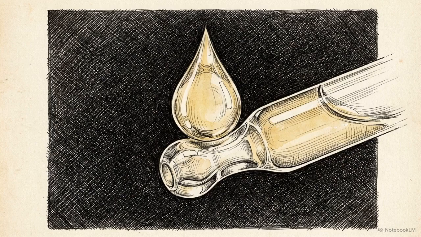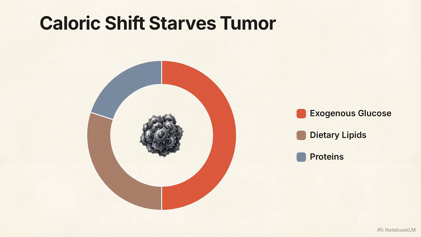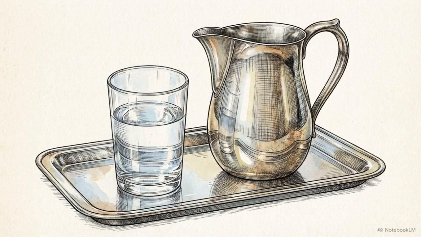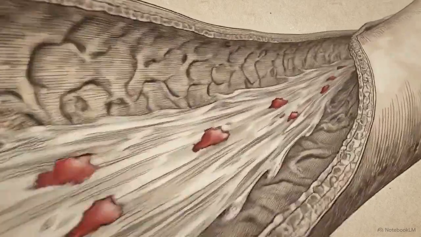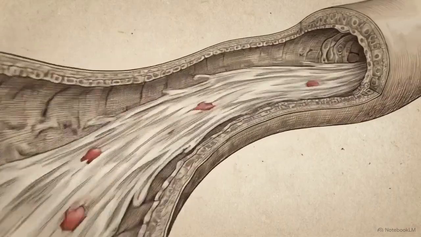To counter this, we position tetrahydrocannabinol, or THC, as a highly strategic clinical antiemetic within the protocol. We utilize THC's well-documented physiological effects to stimulate patient appetite specifically for dietary lipids and proteins. This maintains the patient's caloric baseline entirely without feeding the tumor exogenous glucose. Concurrently, we enforce absolute adherence to aggressive hydration protocols. Pushing high volumes of fluid is necessary to clear acidic metabolic byproducts and protect renal function while the patient processes chemotherapy in a ketogenic state.